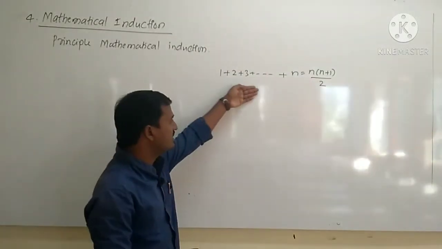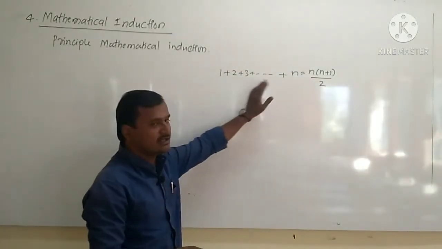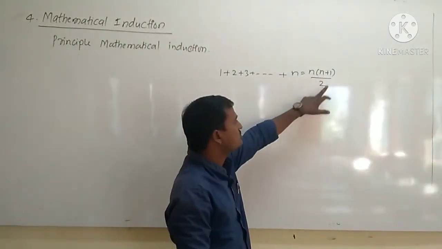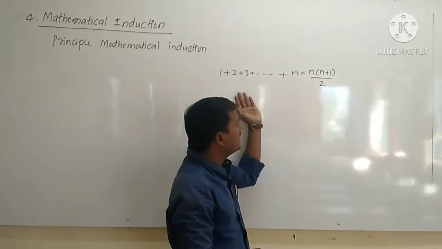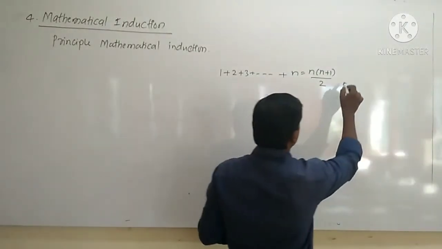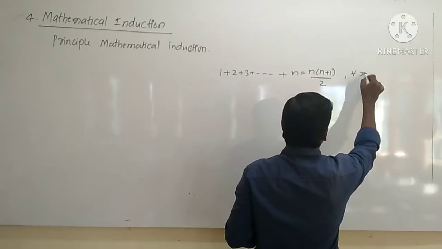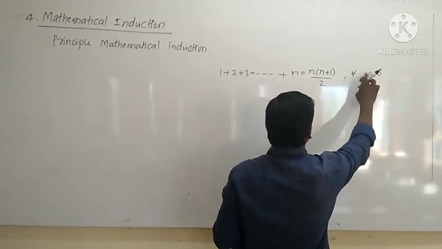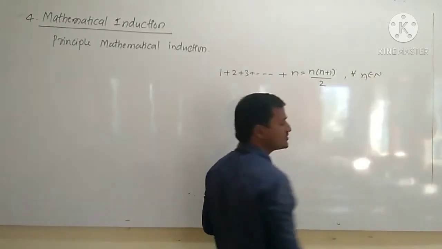So this gives the sum of the first n natural numbers, that is equal to n into n plus 1 divided by 2, and it is a true statement for all n belongs to capital N. For each natural number this statement is true.